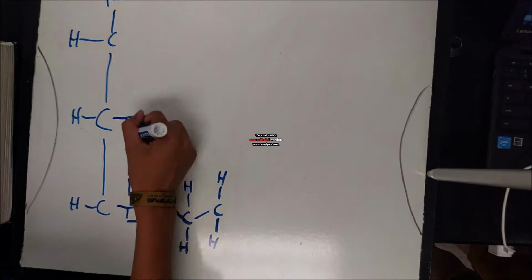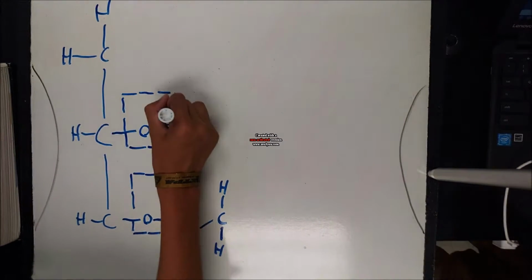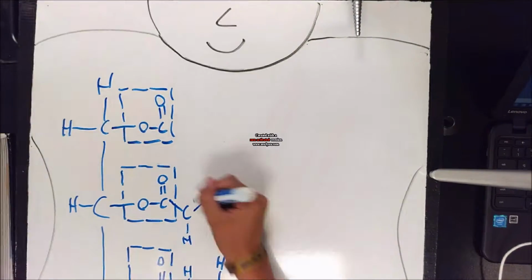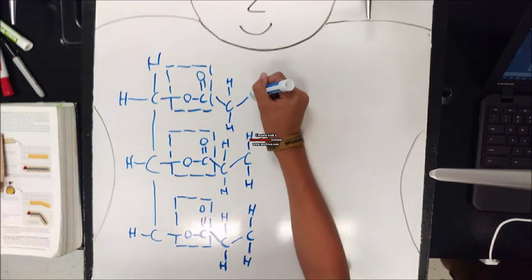Ester linkage is where the triglycerides are lipids consisting of one glycerol molecule bonded with three fatty acid molecules. The bonds between the molecules are covalent and are called ester bonds. They are formed during a condensation reaction.